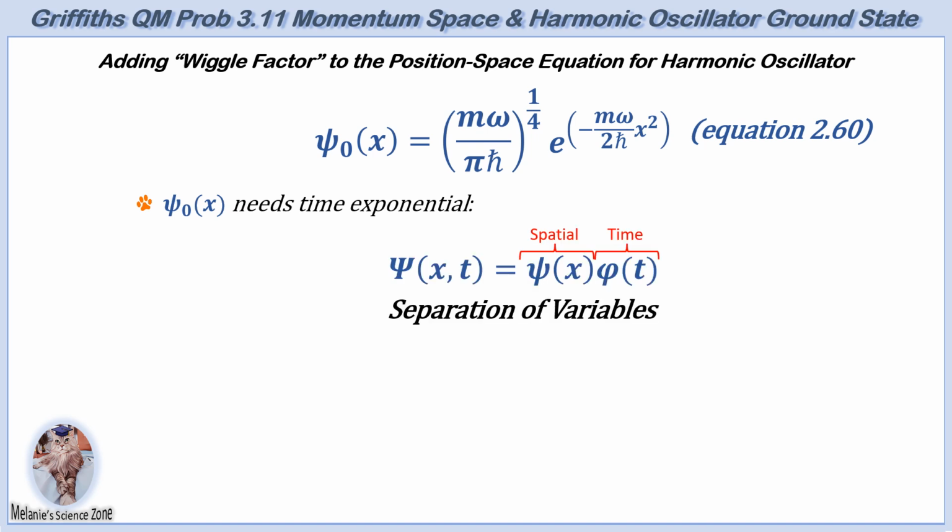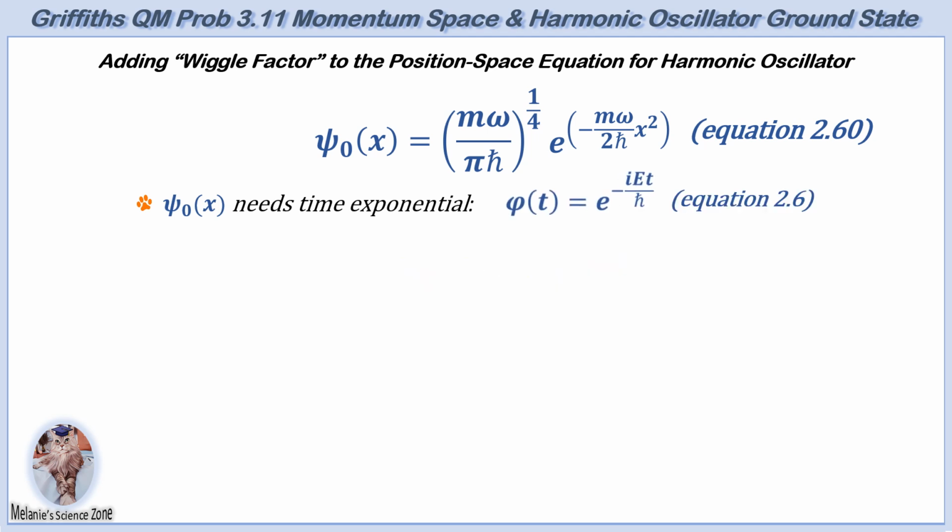By applying the method of separation of variables, the Schrödinger equation can be split into spatial and time-dependent components. For a stationary state, the time-dependent component is given by phi of t equals e to the minus iEt over h bar, equation 2.6 from Griffiths.